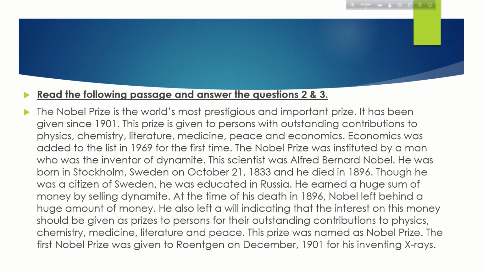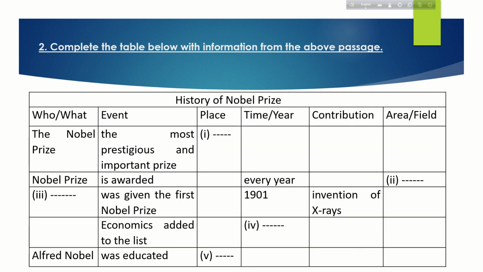The first Nobel Prize was given to Rontgen in December 1901 for inventing X-rays. So this is the passage. On this passage, the first question comes as number 2. Complete the table below with information from the above passage. That is, you have to transfer the information from the passage to the table.